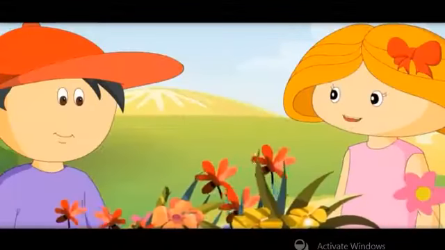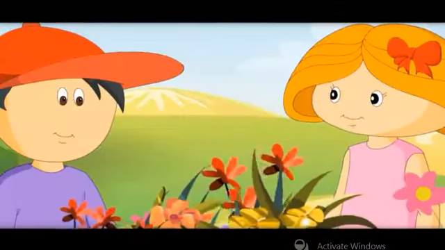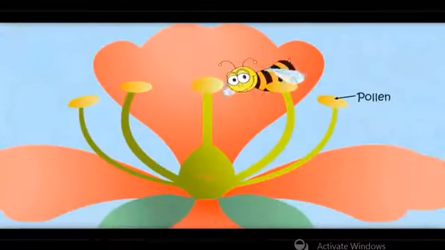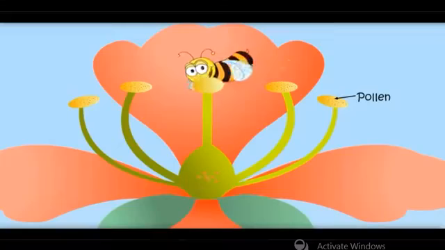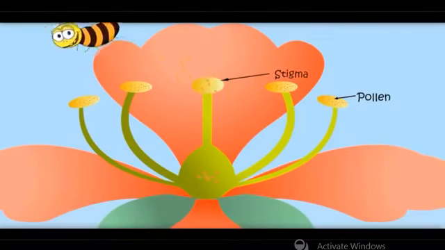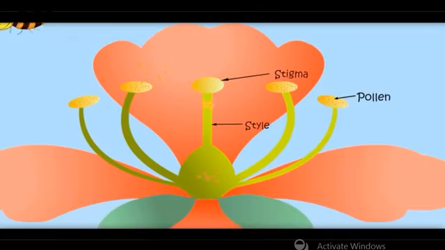It is not anther, these are pollens which are there on anthers. What is pollen? Ginny, these are powder-like things. They get stuck to insects' wings. And then pollen falls on stigma. From stigma, it goes into style. From there, it enters ovary, where there are small eggs. Pollen and eggs combine together to make fruit.